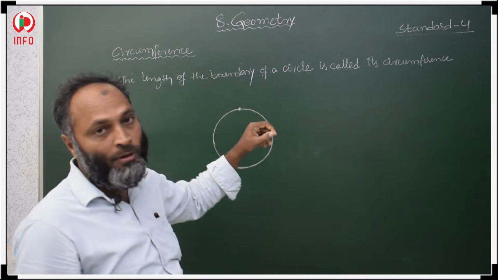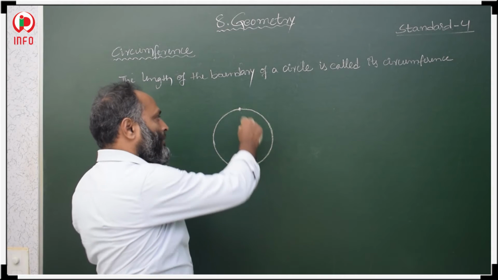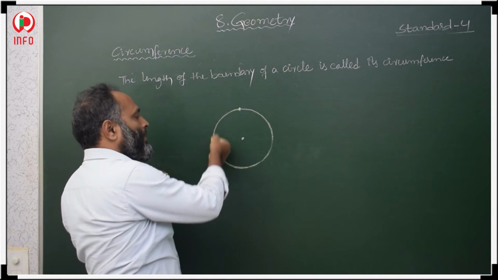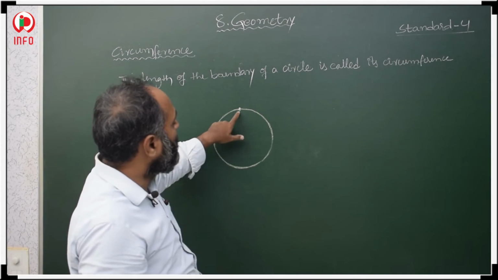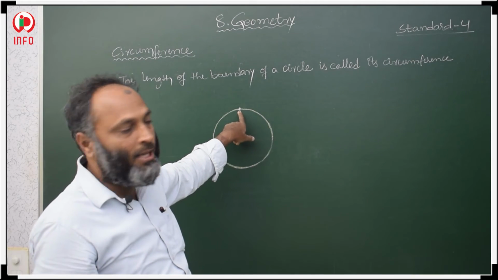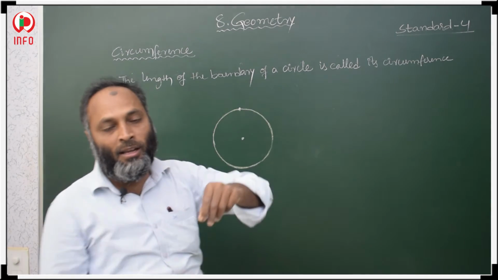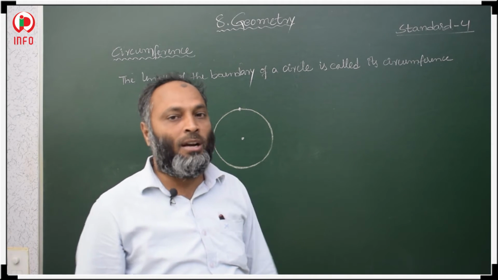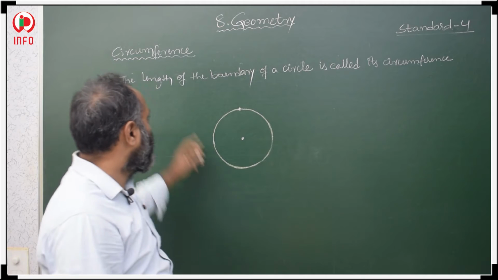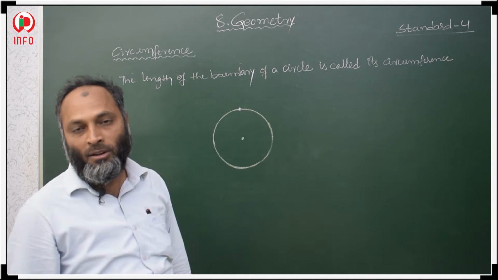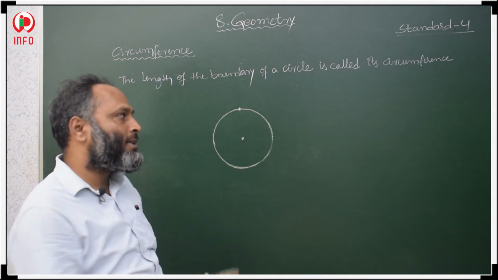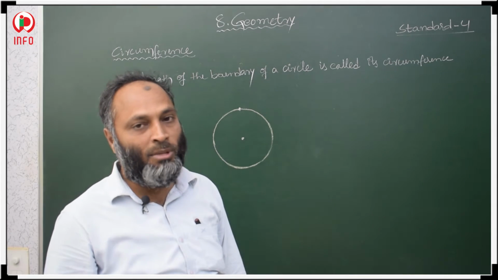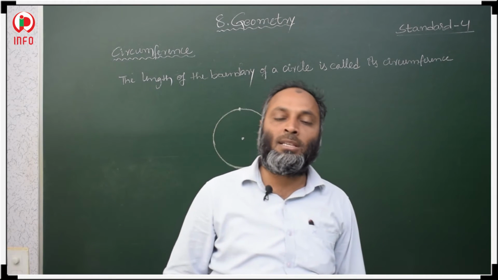So we should take a thread and keep it on this path, on this boundary, till where we started. Then we take out the thread, make it straight and measure the length of that thread with the ruler. That gives the length of the boundary of that particular circle. Then you will get the circumference of that circle. So this is the method to find the circumference of a circle.